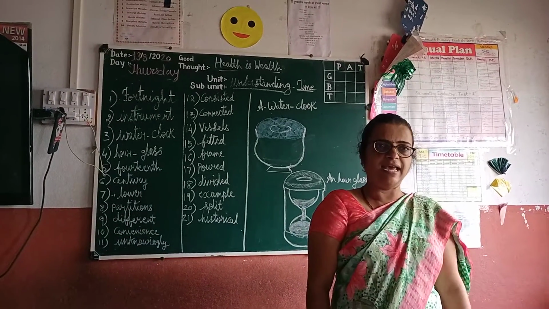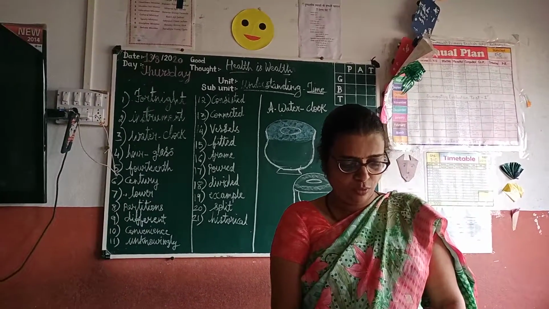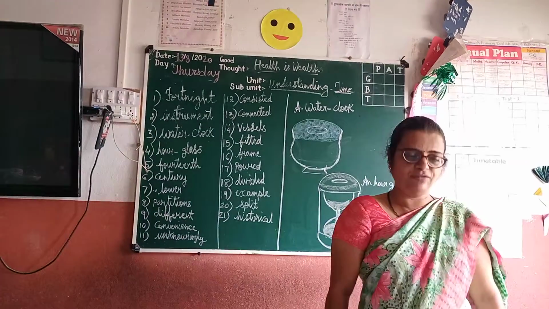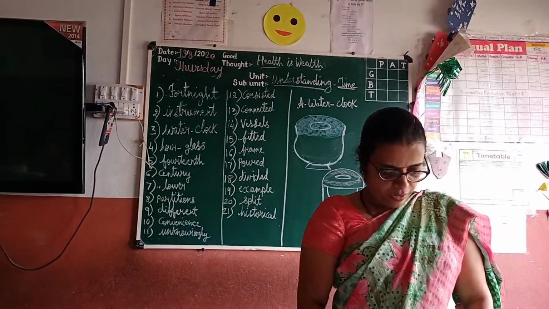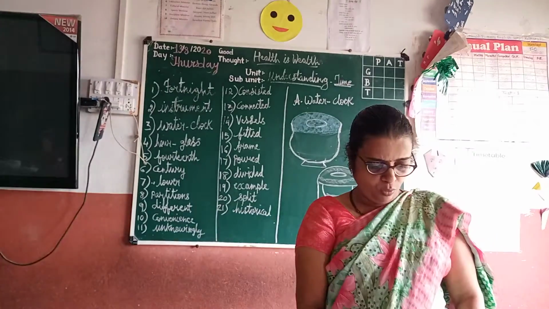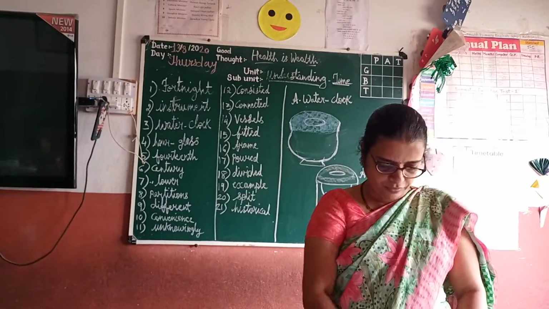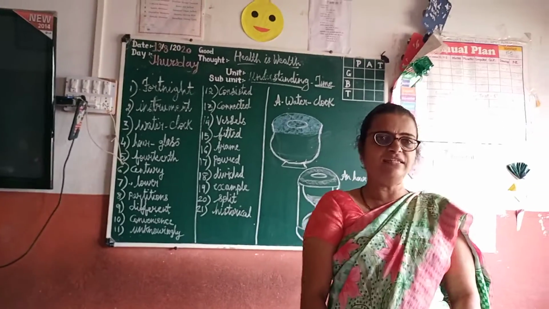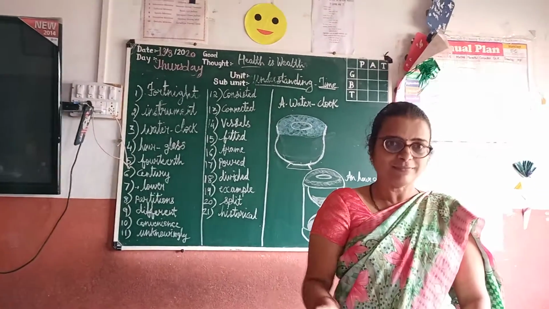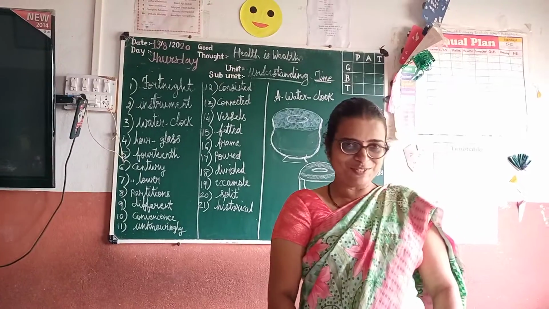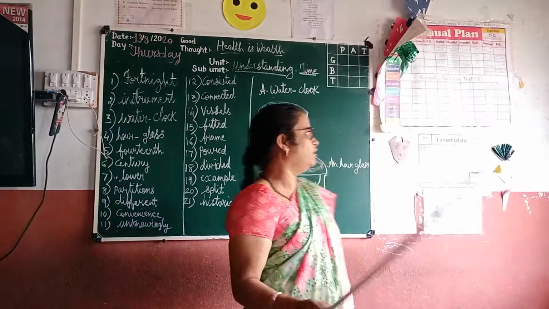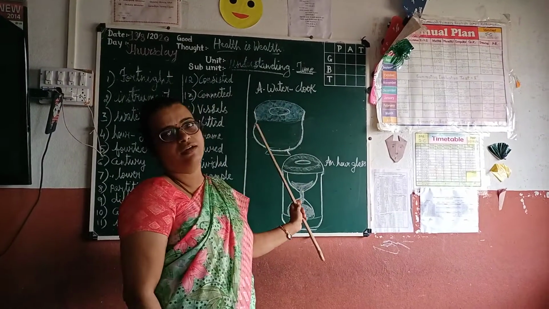To calculate time, an empty container with a hole was placed inside a large container filled with water. When the empty container with a hole was fitted, it sank and settled at the bottom, which was used to mark the passing of a certain time. I have drawn the picture of a water clock here.